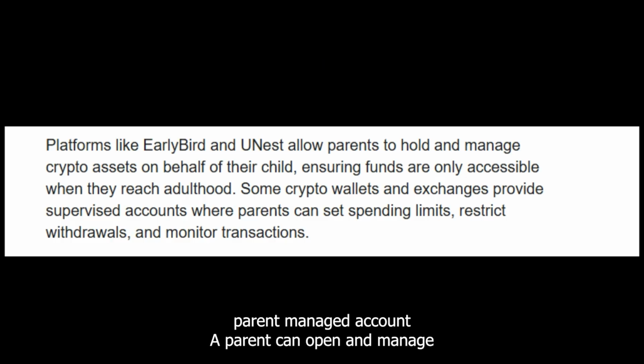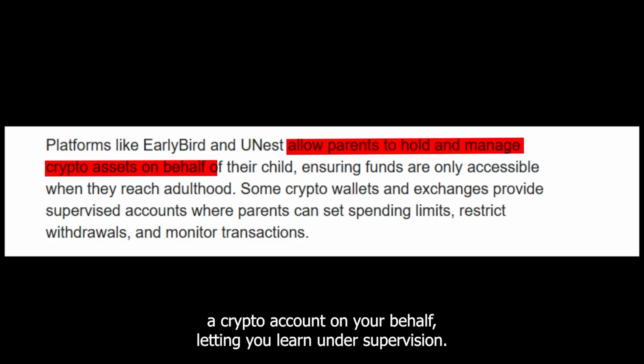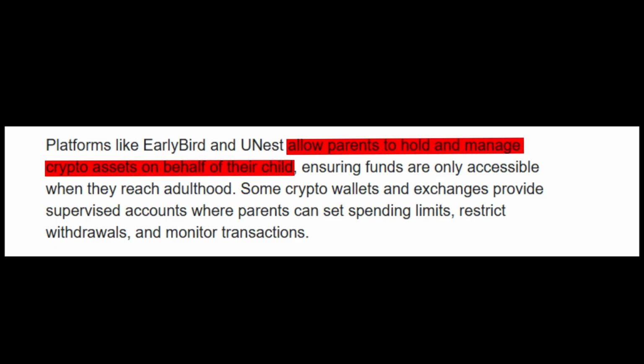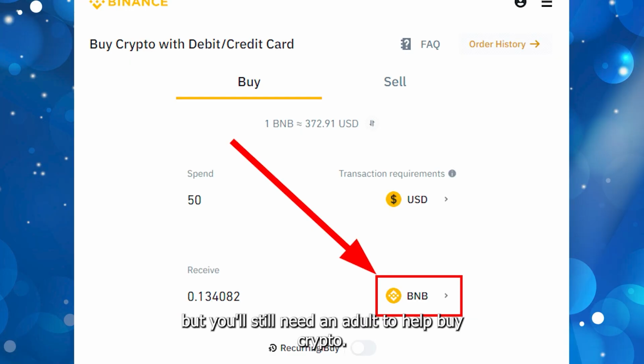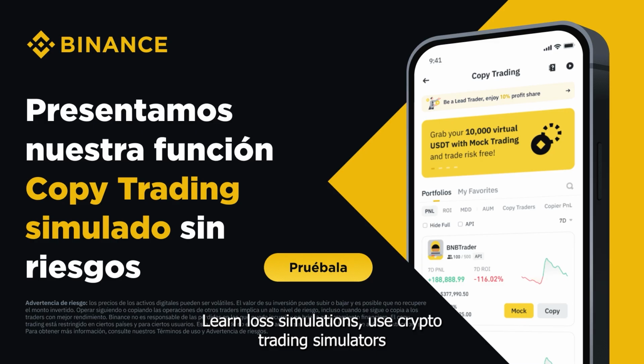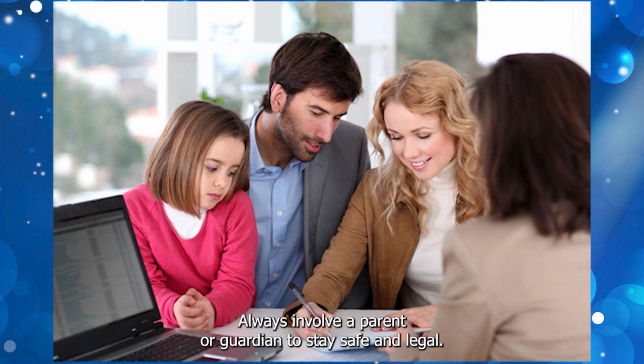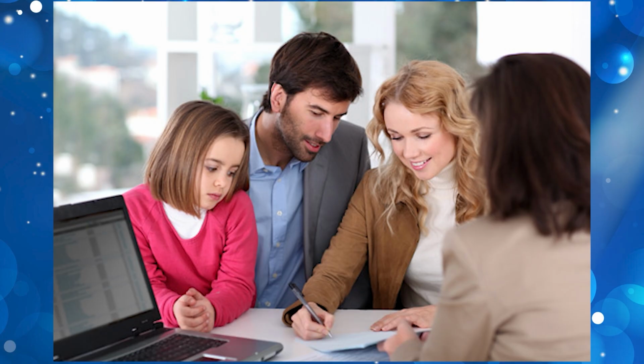Parent-managed account. A parent can open and manage a crypto account on your behalf, letting you learn under supervision. Non-custodial wallets. Apps like MetaMask don't require ID, but you'll still need an adult to help buy crypto. Learn with simulations. Use crypto trading simulators and online resources to build knowledge until you're old enough. Always involve a parent or guardian to stay safe and legal.